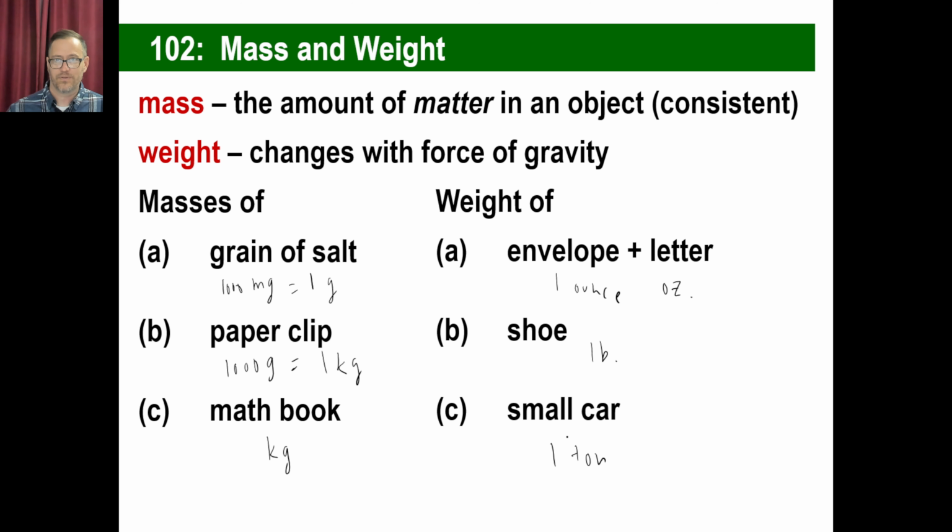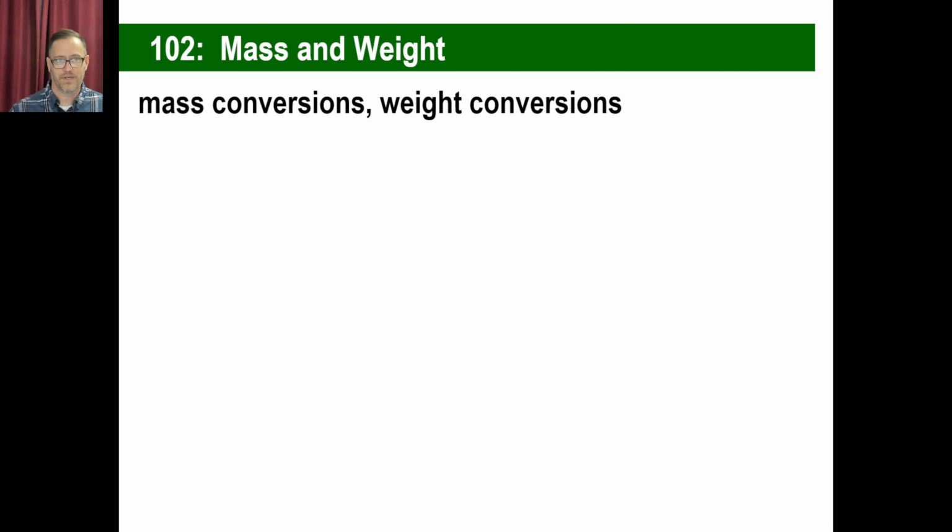How many pounds are in a ton? Do you know? No, not 41. No, not 67. That's it, 2,000. You're right. 2,000 pounds equals a ton. So just make sure you can make those conversions. How many milligrams are in 1 gram? How many grams are in a kilogram? All right, there we go.